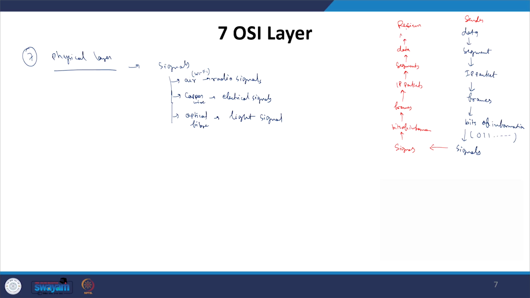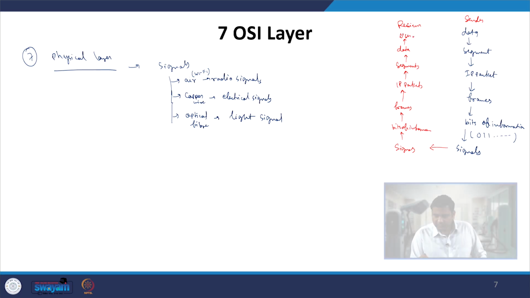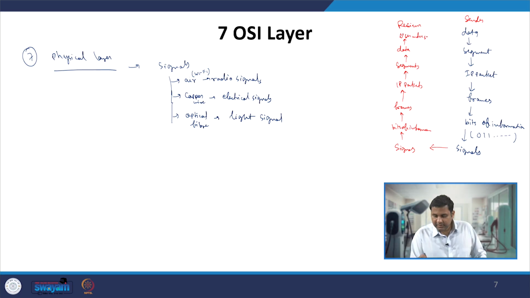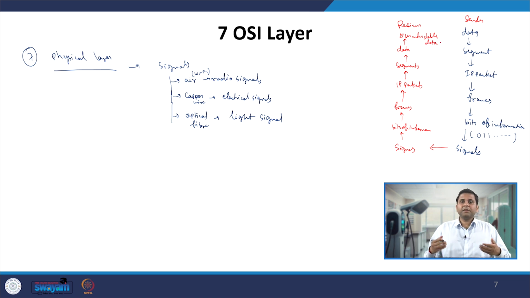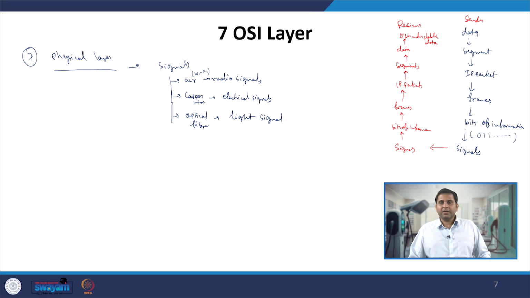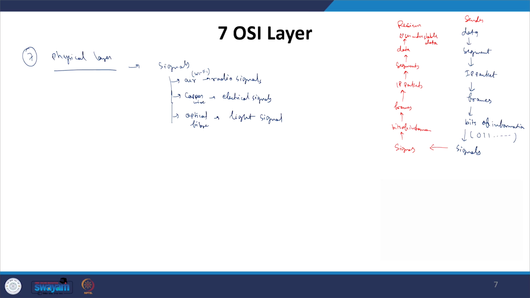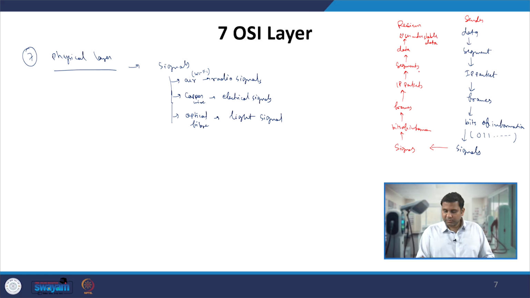Then it will be converted into user understandable data in the presentation layer, and then presented in front of the receiver. So the same thing is done in the reverse manner on the receiver side. That means it goes from the physical layer to the data link layer to the network layer to the transport layer.